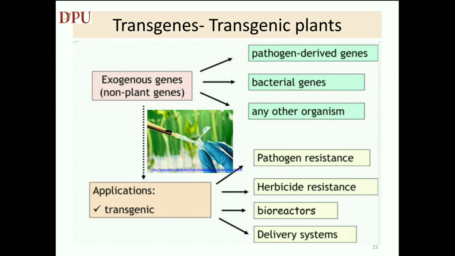Transgenes for transgenic plants can be obtained from exogenous sources like pathogen, bacteria, and any other organism. And these transgenic plants may exhibit properties like pathogen resistance, herbicide resistance, and can act as bioreactors and drug delivery systems.